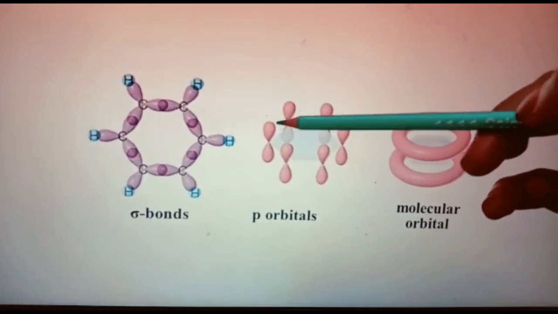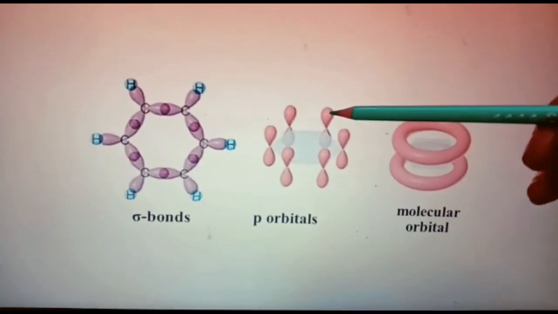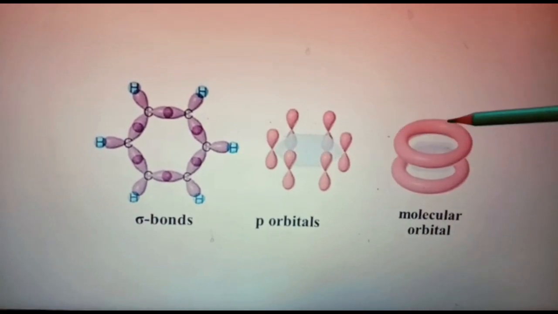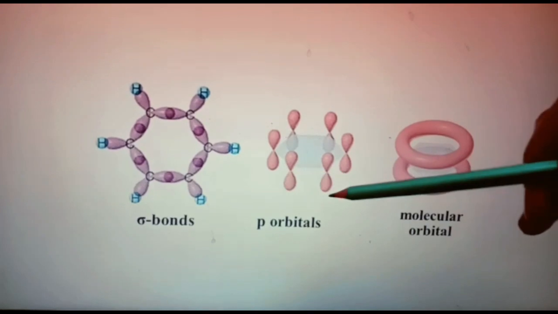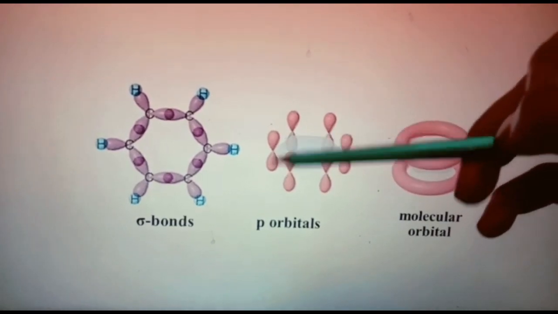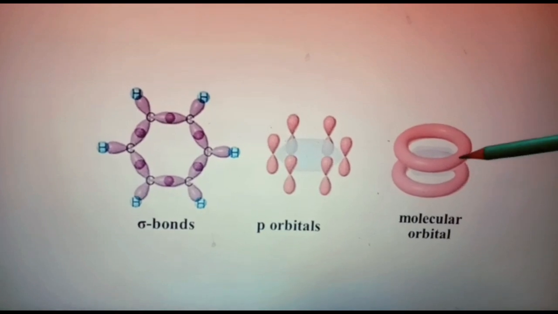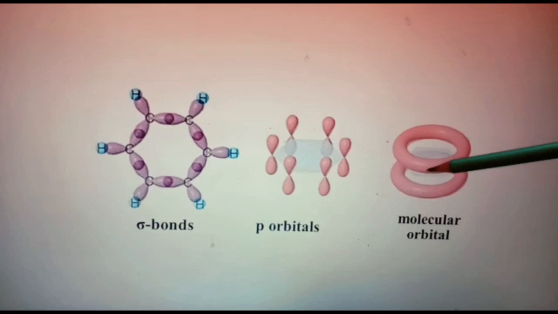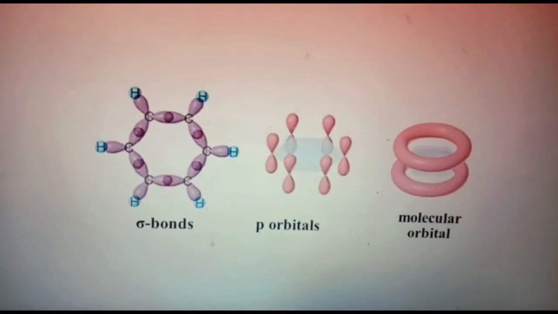So each lobe will combine together, they can form on either side. These upper lobes will combine together and form an electron cloud above the plane, and these lower lobes also combine together and form an electron cloud below the ring. So in the actual structure of benzene, electrons are not localized but delocalized, and they form an electron cloud above and below the plane of the ring.